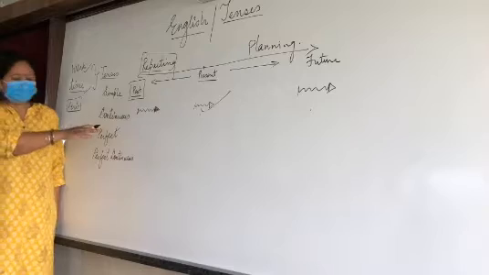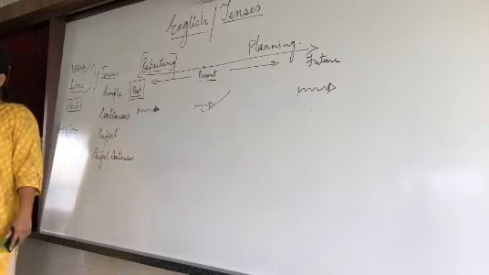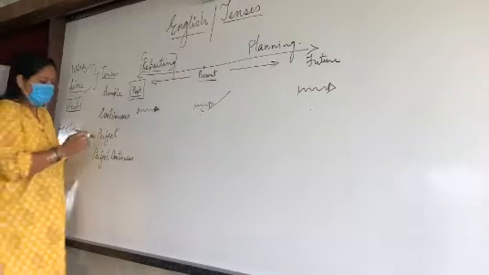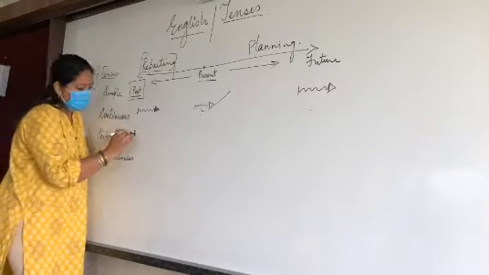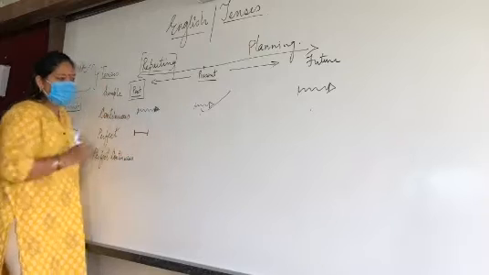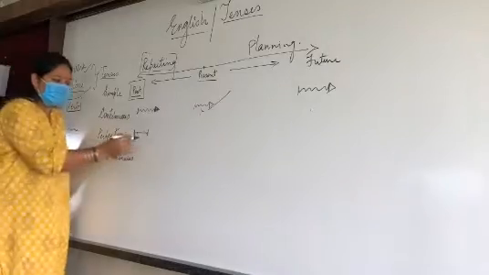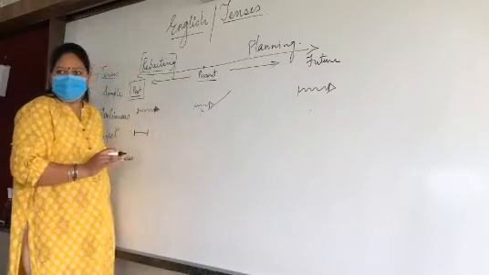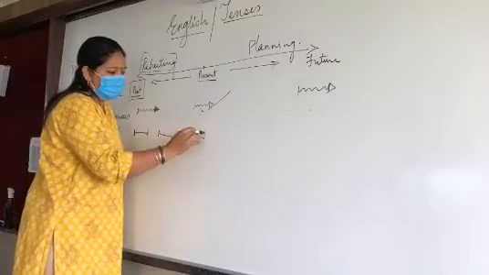We will go deeper also, but this was only the symbolic expression I am telling you. Perfect. Where do we use the word perfect? When things get completely complete. So I will use this symbol: work starts over here, work has completely completed and ended in the past. It started in the past and ended in the past itself. Now here in the present, what will I do? The work has been started in the past, it ended in the present.